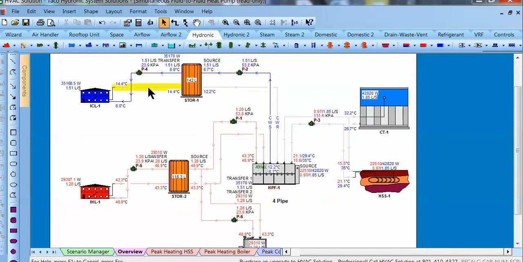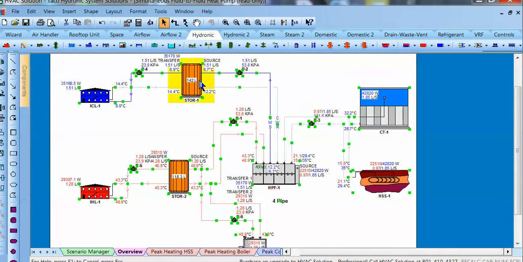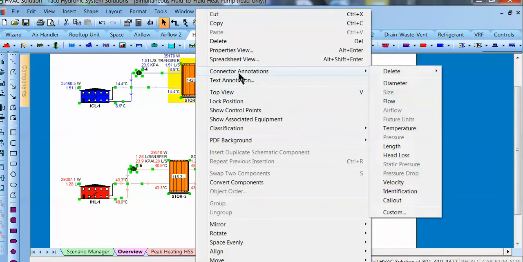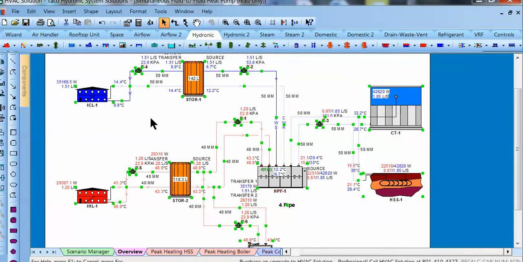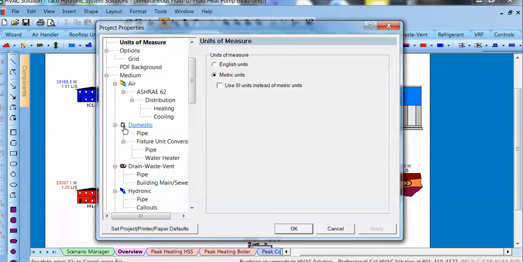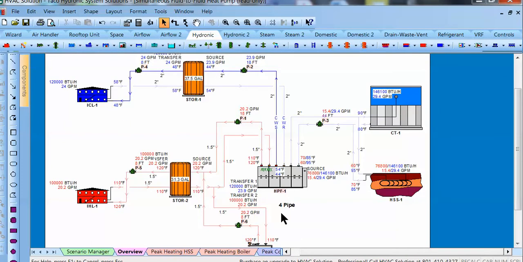We can show all the pipe sizes by hitting Control A, right click, connect to annotations. We can show any of this information on the screen: diameter, flow, temperatures, length, head loss, velocity. There are the pipe sizes. Again, if we go back to English, you can see how easy it is to move between the two.